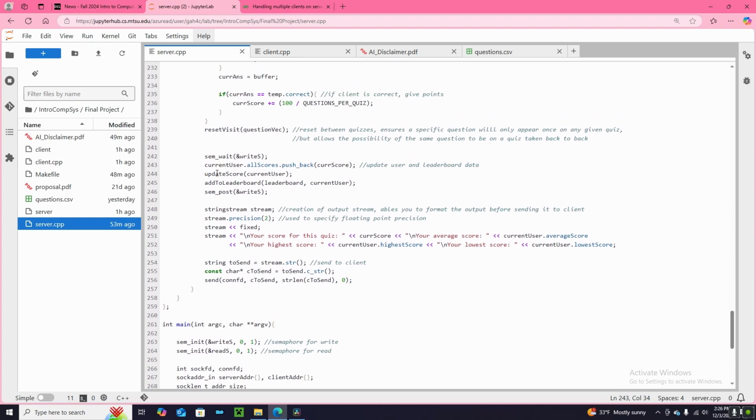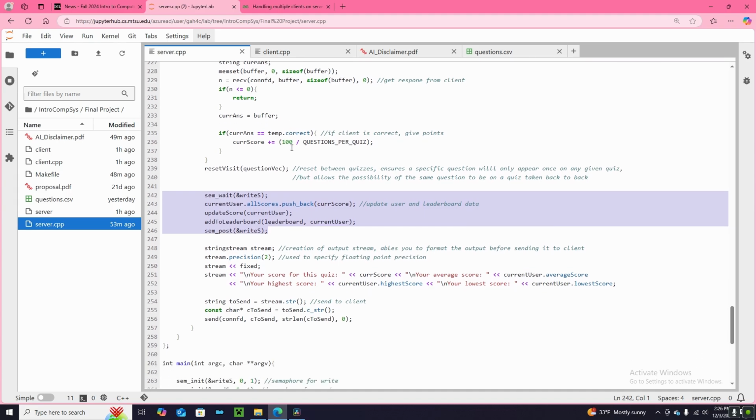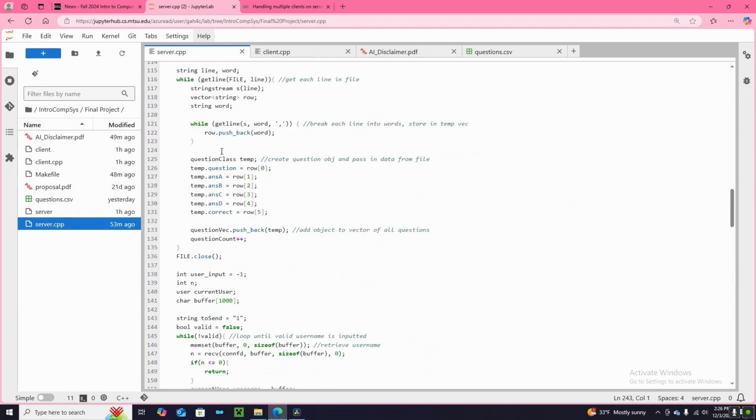Then this whole section is basically updating everything as a result of the quiz being taken. We update the user score, the user object, and of course we add to the leaderboard. When we're doing all this, we're writing to the critical sections, so that's why all these functions are protected. These functions are the ones already defined above, which I already talked about up here.